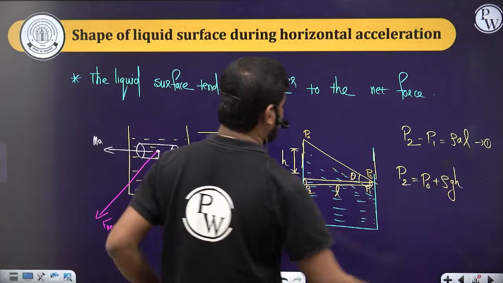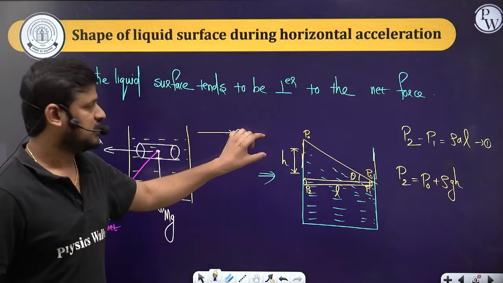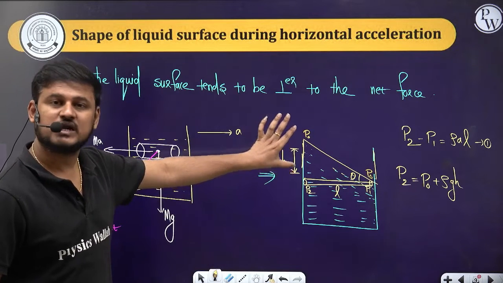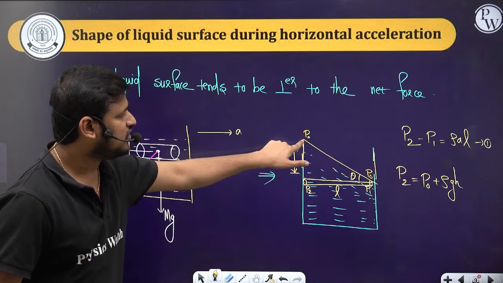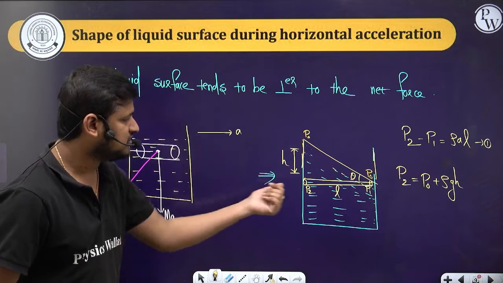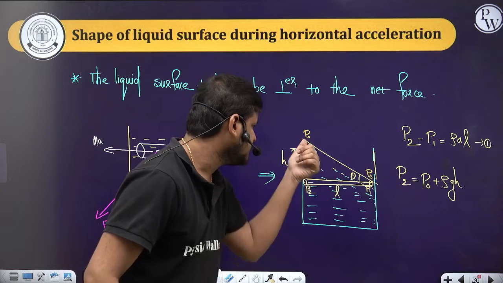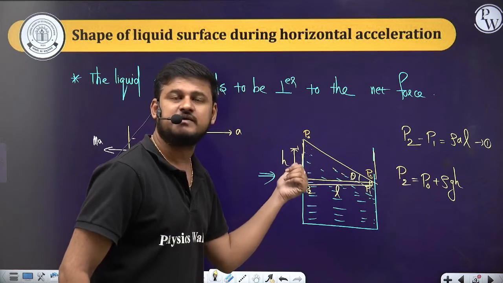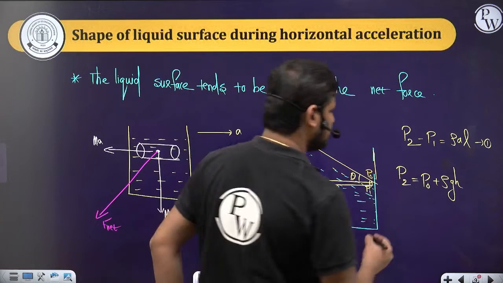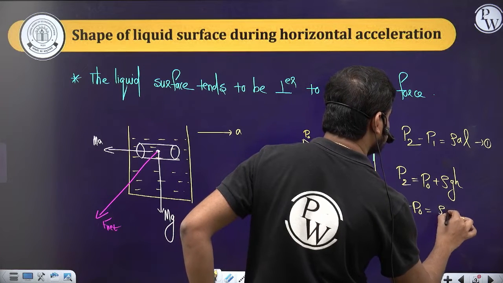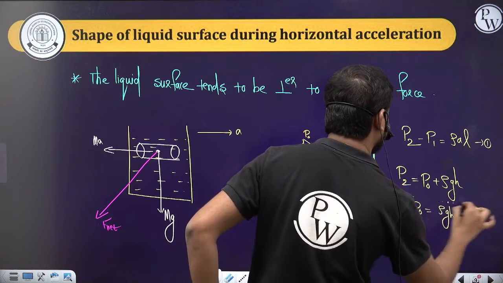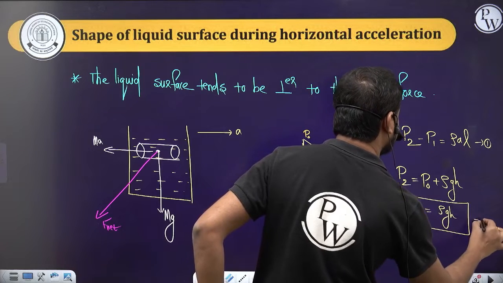So P naught plus rho GH. The pressure varies vertically inside the fluid, right? So from here to here, P naught is the pressure here, P2 is the pressure here. That P2 will be equal to P naught plus, let the density of this liquid be rho, GH. So now I can write P2 minus P naught is equal to rho GH, right? Let it be equation number 2.